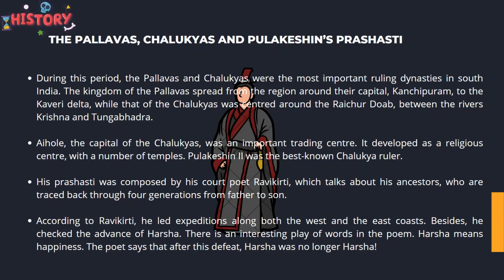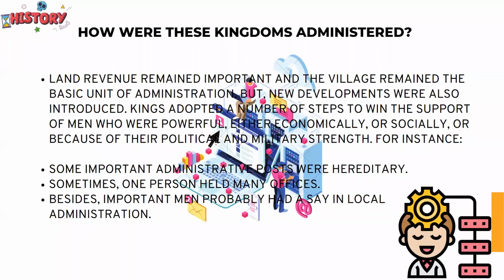So do you know the meaning of the word Harsha means happy? And while writing his Prashasti, he wrote that while being defeated, however, Harsha was no longer Harsha, okay. So obviously there are these huge kingdoms, so they had to be administered. So how were these kingdoms being administered?